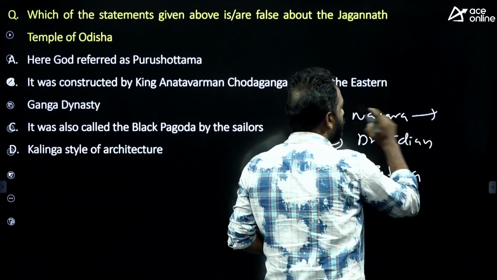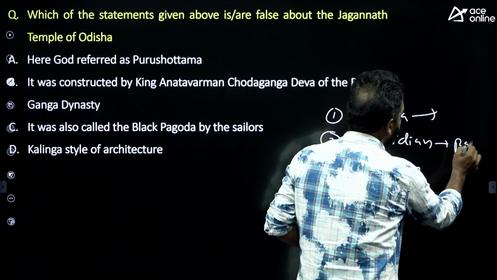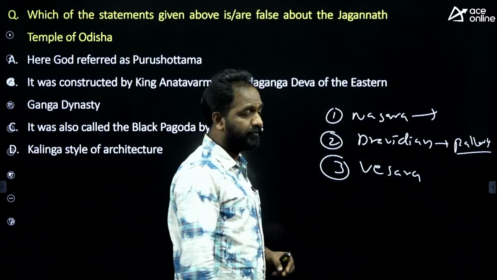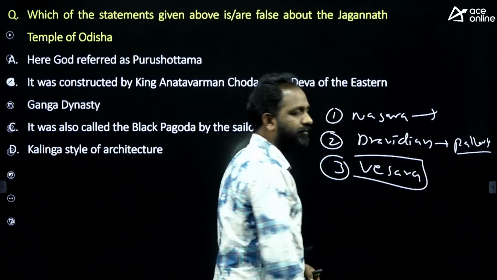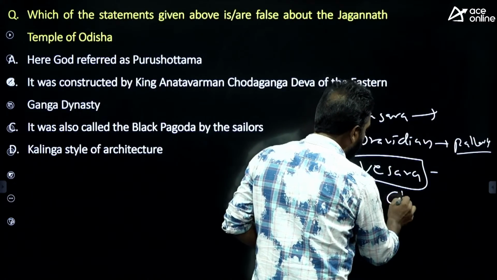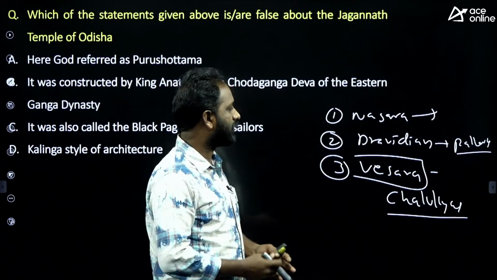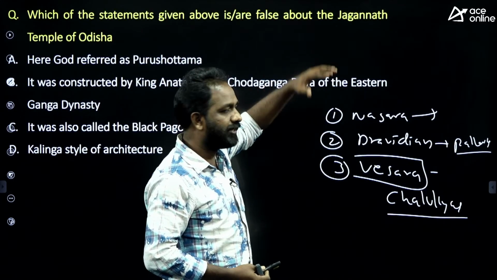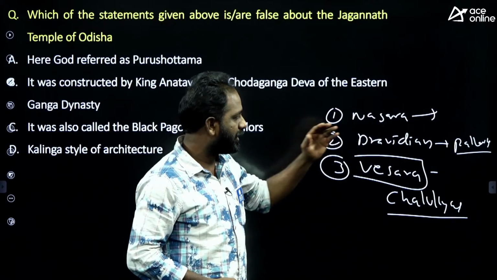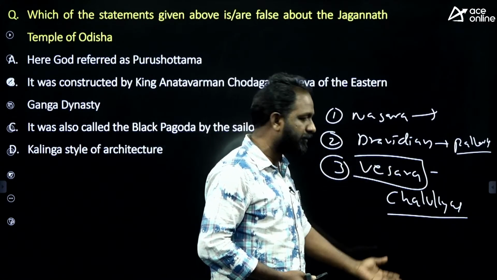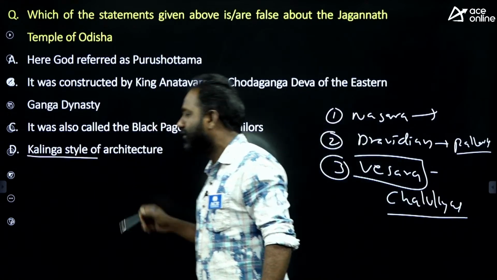The Nagara style of architecture was usually used by Guptas in North India. And Dravidian style of architecture was used by Pallavas in South India; most of the Hindu temples in South India were built in Dravidian style. And Vesara is nothing but a mixed style of architecture, usually used by Badami Chalukyas. So Nagara style, also called Shikara style, in North India by Guptas, Dravidian style by Pallavas initially in South India, and Vesara style by Badami Chalukyas in South India. It is a mix of Nagara and Dravidian style. And they have one style called Kalinga style of architecture.